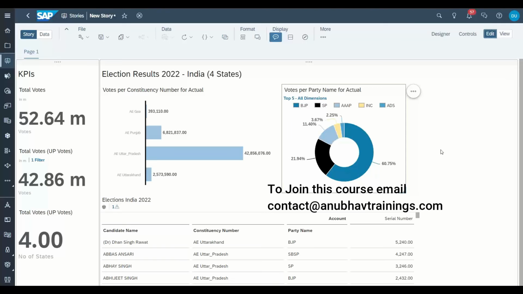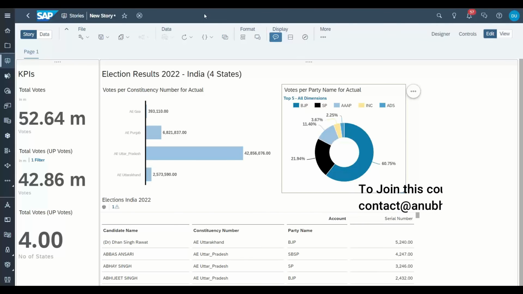So we have amazing case studies planned for you. This was just a demonstration of what capability Analytics Cloud provides us and what you can do in just such a short period of time with the data set. So it was more of a live demonstration for you. I know many of you are not able to digest much of the content, but it's okay. This is just a demo session.